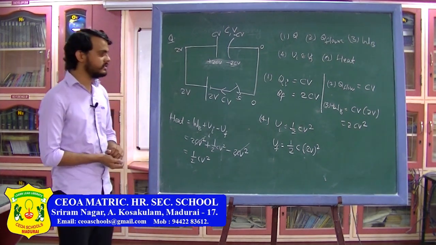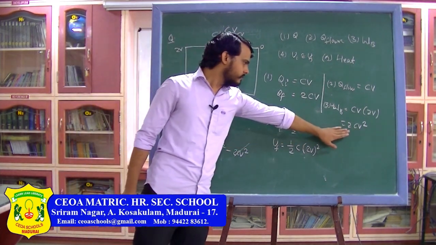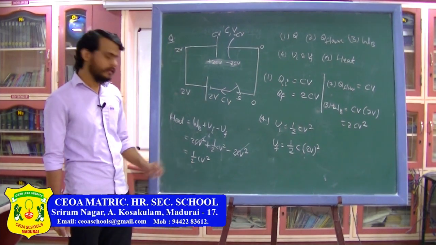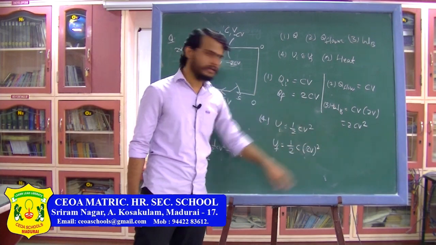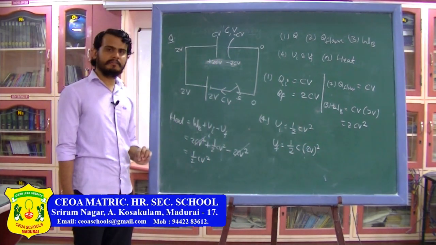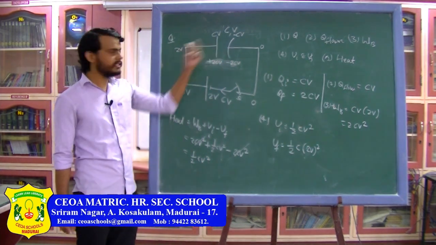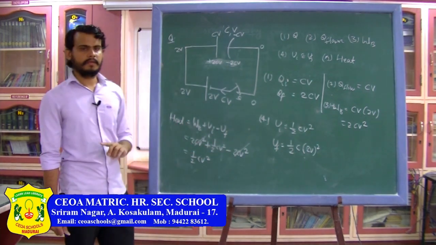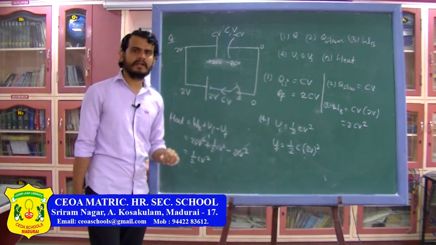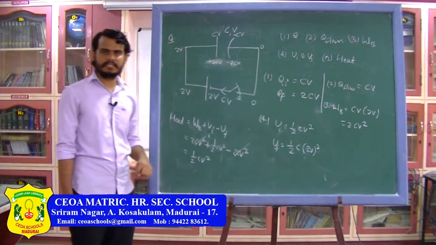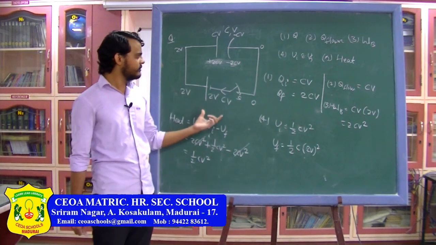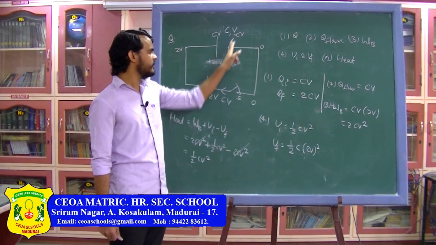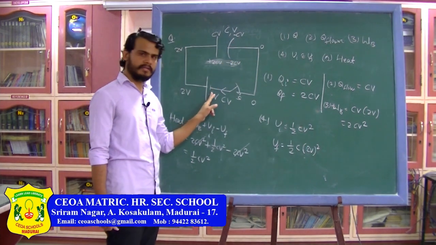So here, as you can see, the work done by battery is 2CV square, and the energy stored is half CV square only. Here the amount of heat produced is not half of the work done by the battery, because the capacitor was already charged. So you have to remember the result: the heat produced will be half of the work done by battery only when the capacitor is initially discharged. So this is another problem where the capacitor is already charged and the negative plate of the capacitor is connected to the negative terminal of the battery.